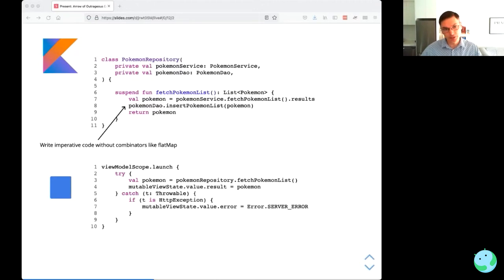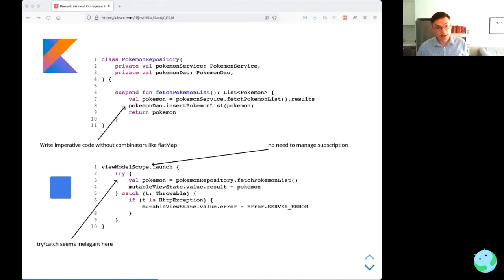But when we get to the view model, we have some good news and some bad news. The good news is we don't have to worry about managing a subscription. We don't have to worry about clearing disposables or anything like that. But we still don't have a good way of dealing with the exceptions thrown by the call to the repository there. One solution would be to use try catch, but you might say that's a little bit inelegant. That's kind of like going back into the bad days where we had Java and checked exceptions, and we'd have to use try catch a lot.